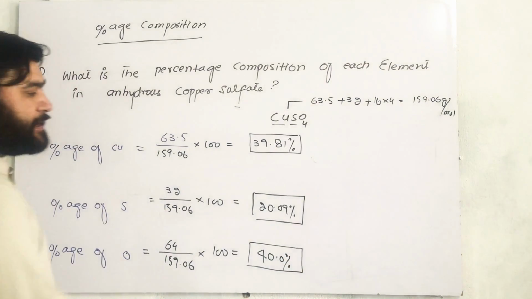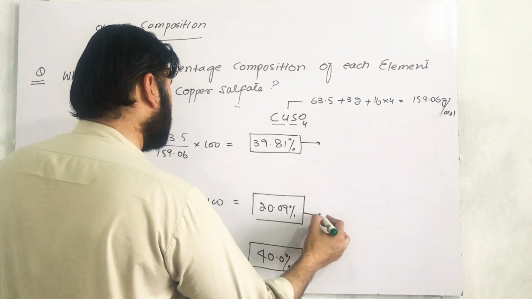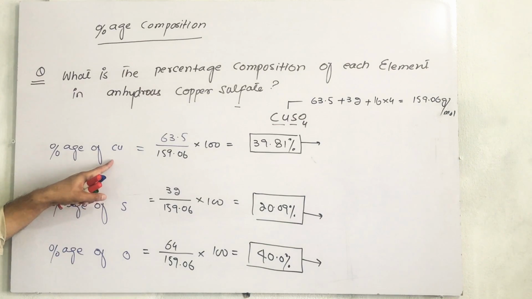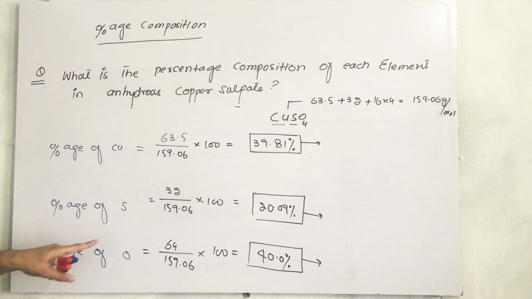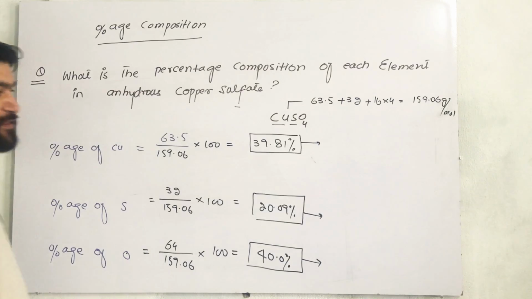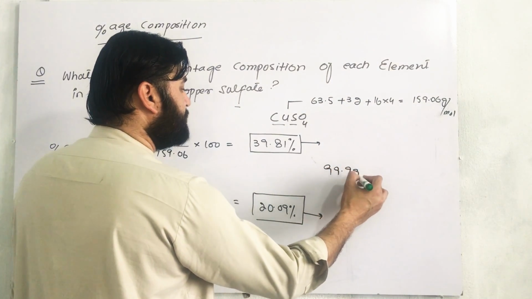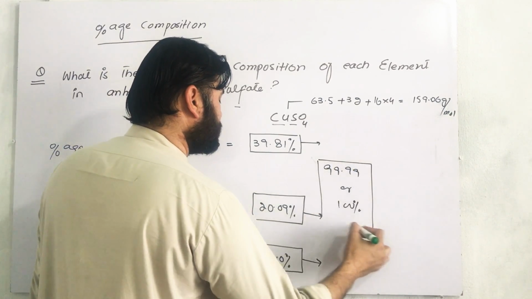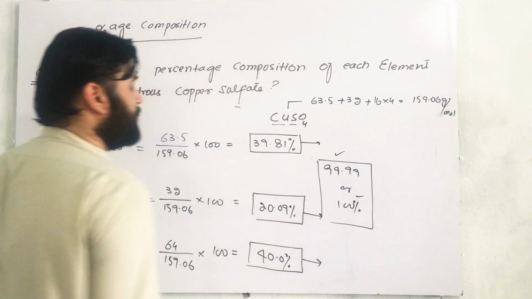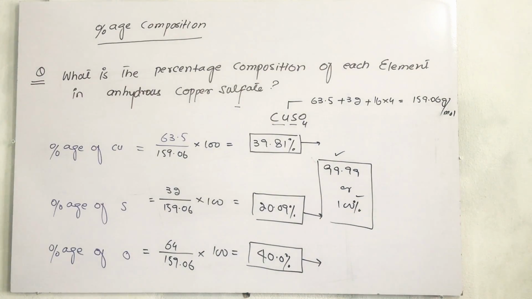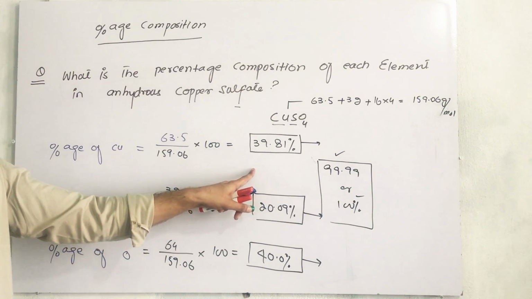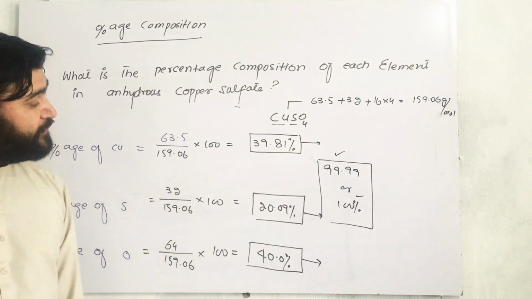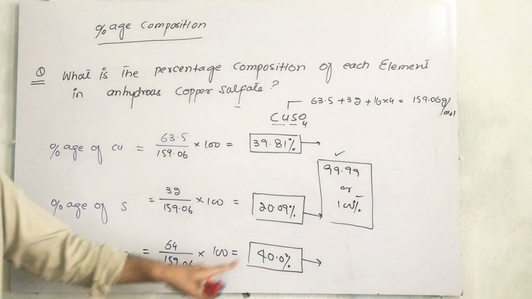Now if you just combine all of them, this is the percentage of copper, this is the percentage of sulfur, this is the percentage of oxygen. So the answer must be 99.99 or 100%. Both are correct. In some books it is 99.9 and in some 100, both are correct. So this is the percentage of copper in copper sulfate, this is the percentage of sulfur in copper sulfate, and this is the percentage of oxygen in copper sulfate.